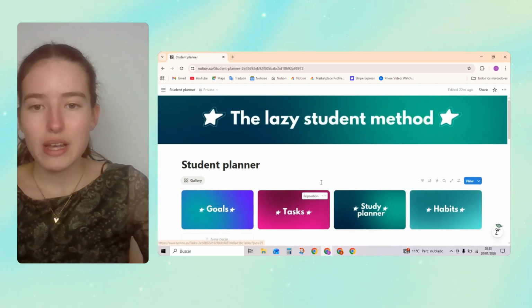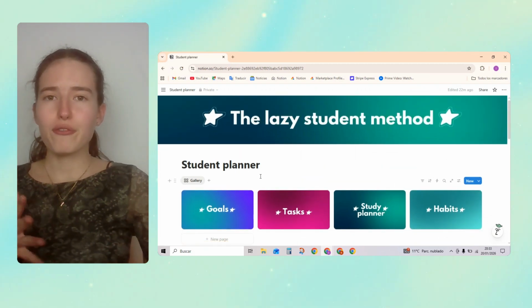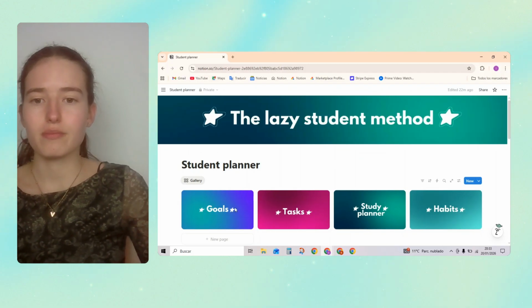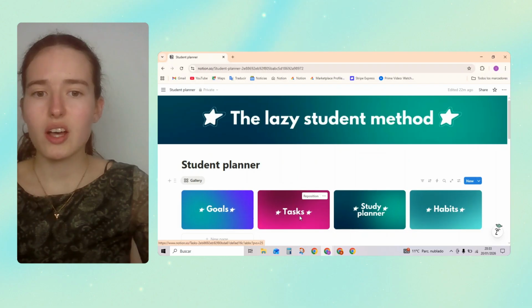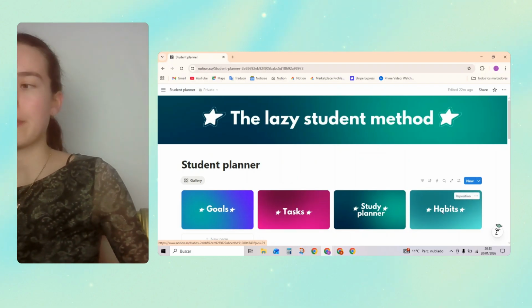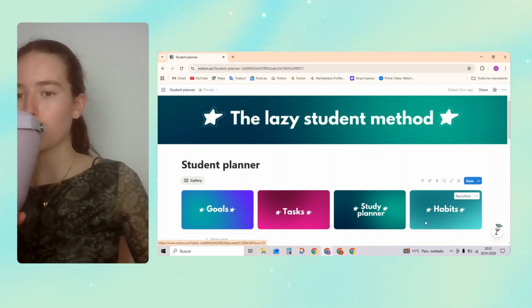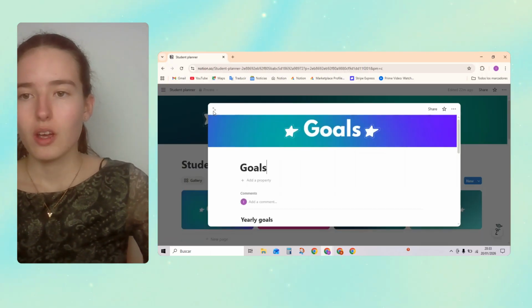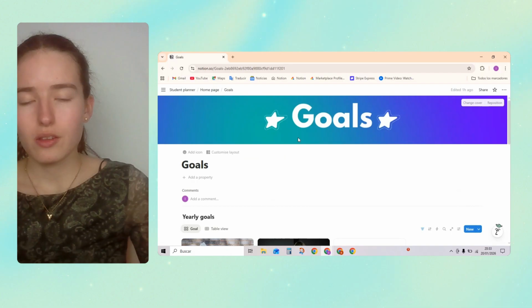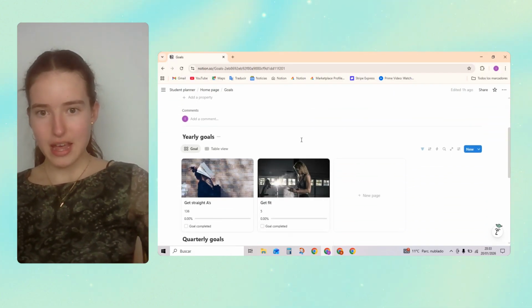First of all, we have these four categories of our lives that we're going to be organizing. We've got goals, tasks, study planner, and habits. Okay, let's start with the goals. Let's open it in full screen.